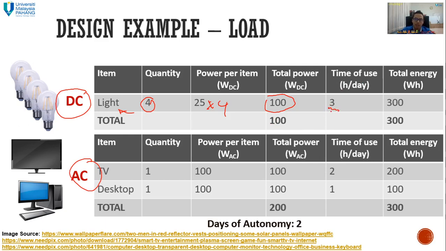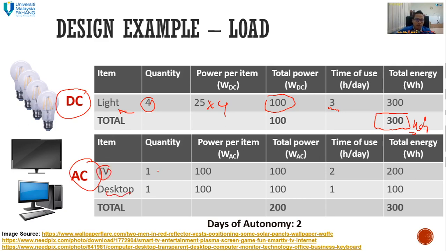So that means 3 hours multiplied by 100, then you get 300 watt hours here, for the DC type. Next, for example, even though you're going standalone, you still need the TV. I don't know why, but it's okay, just assume it. So you still need the TV and you still need a desktop to work from home.